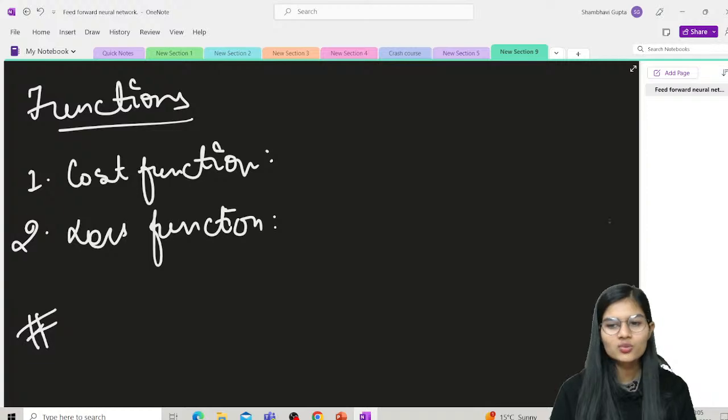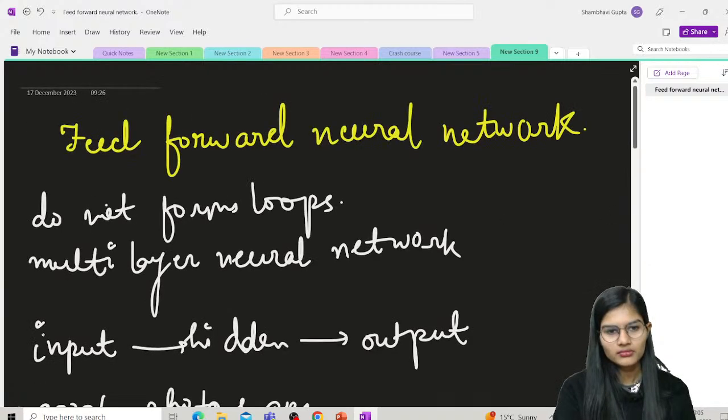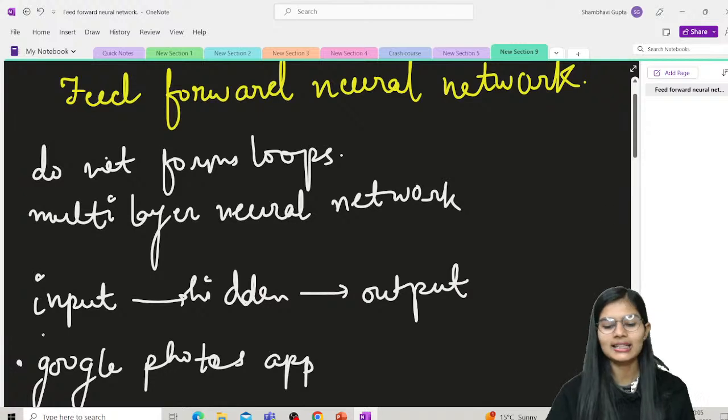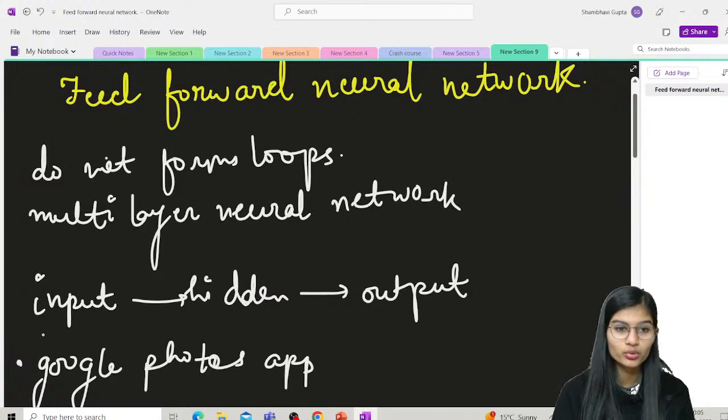So see, yeah, this is what feed forward neural networks are, guys, right? They do not form loops.